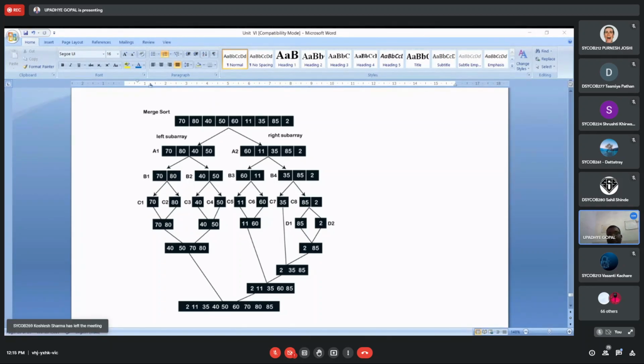In practical, we'll have the implementation of the same algorithm. Okay. In practical, we'll see the implementation of the same algorithm, along with another algorithm.